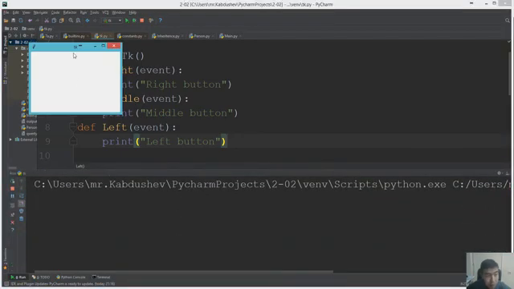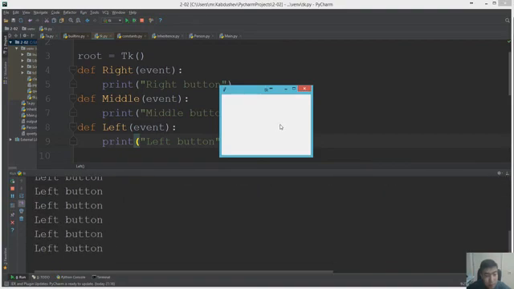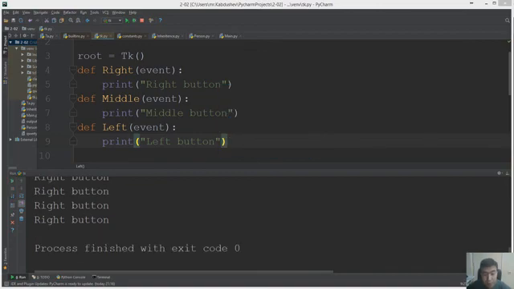Okay, let me show you the console. So I'm pressing left button, it shows left button, middle, right, right, middle, left, left, left, right, right. Oh, it's working. So that is all.